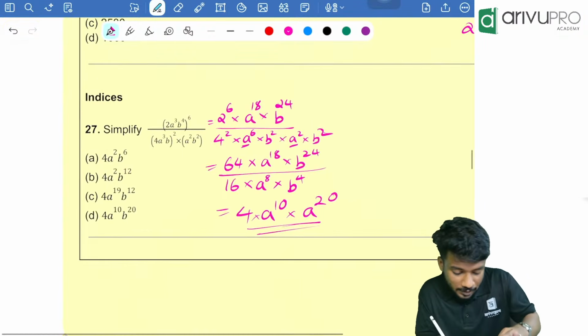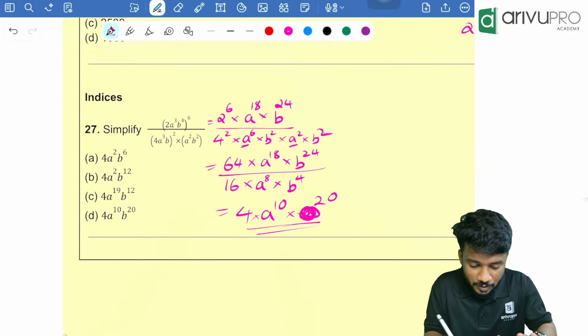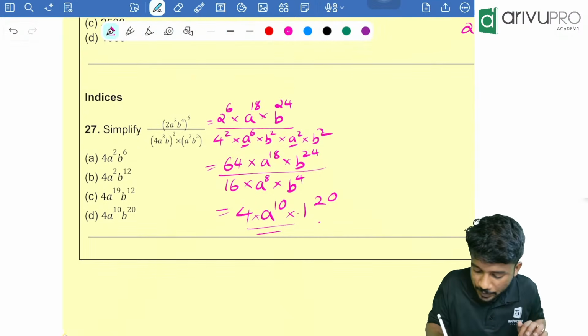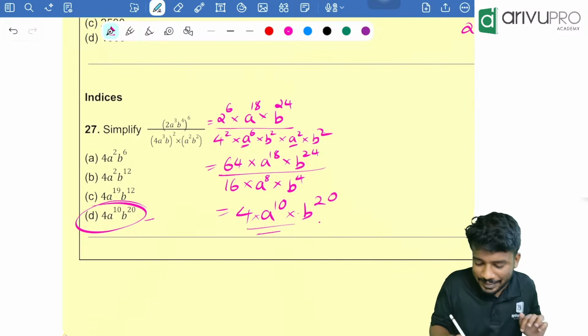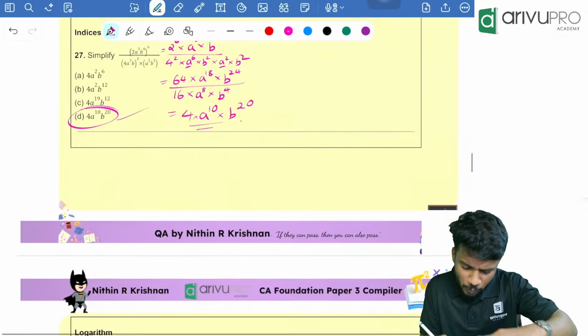People, looking at that, A raised to 10 into B raised to, not A, it's B. Yes. So B raised to 20. Option D is your answer, correct? 4 into A raised to 10 into B raised to 20.